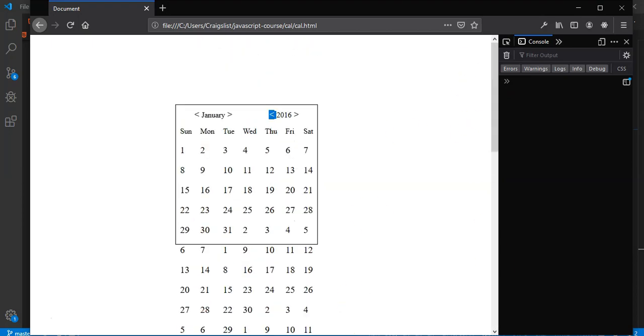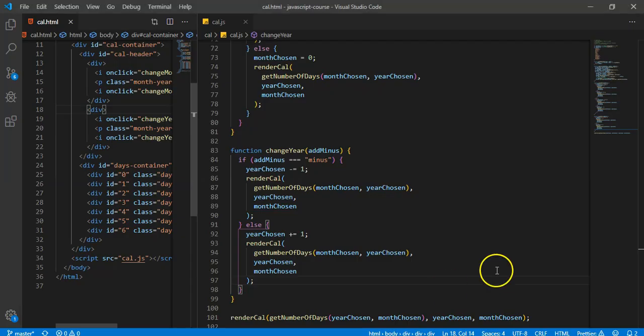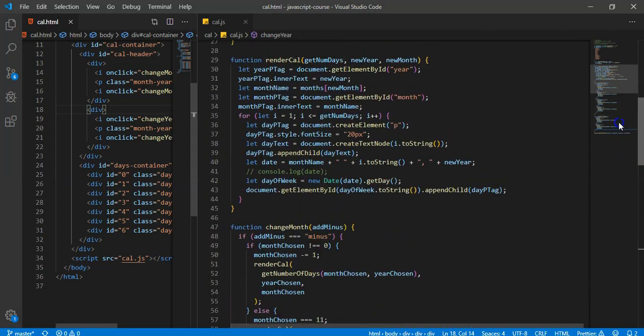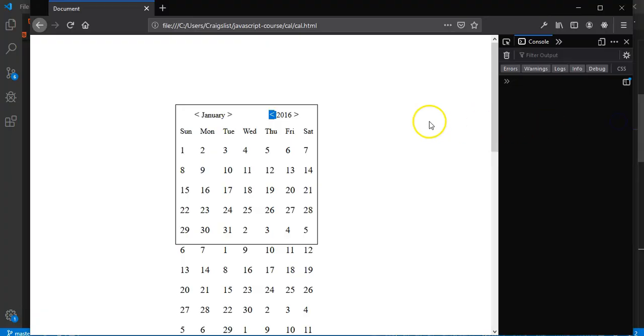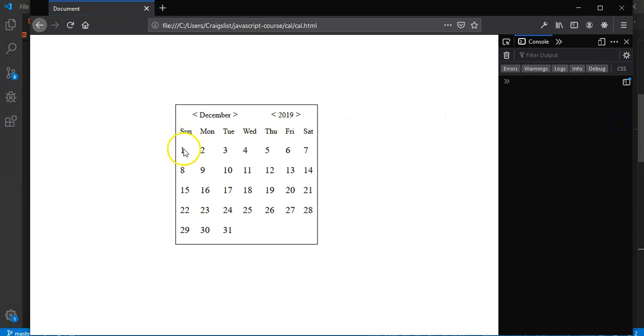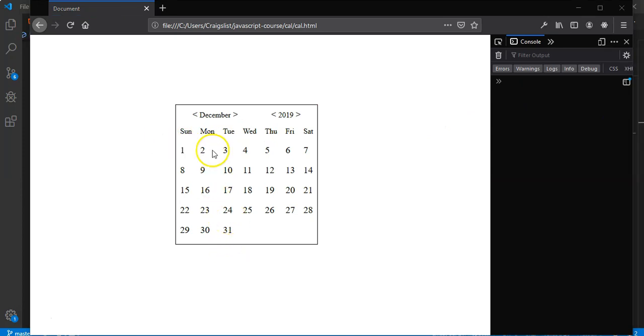So that's not good. So here's what we want to do now. We're going to get a little hacky here, but... oh, shoot. So we need to remove all of these children from the days container. Let's see.